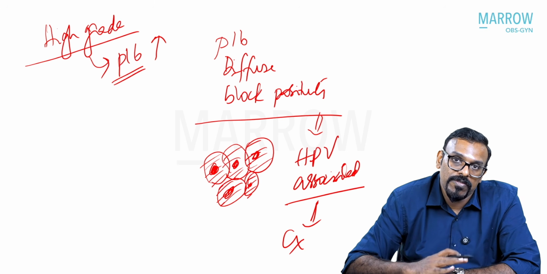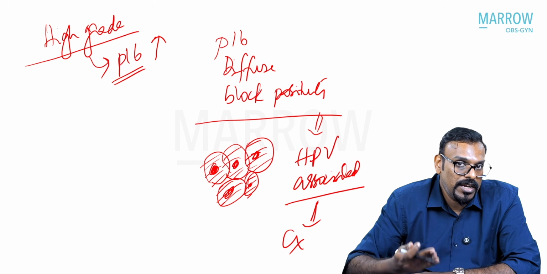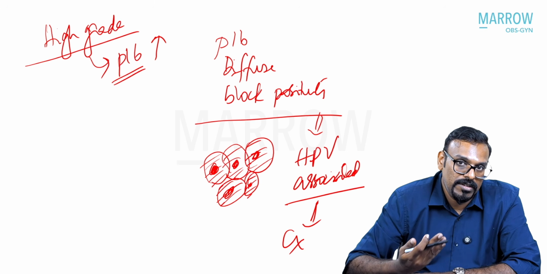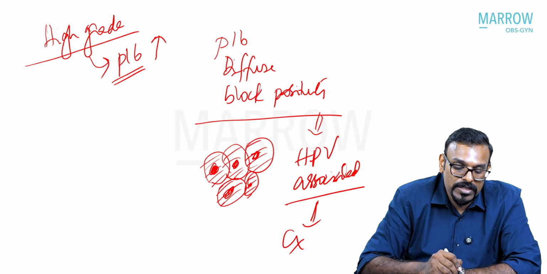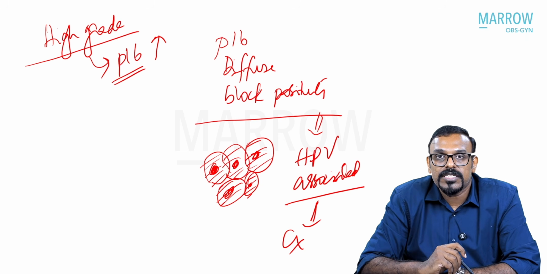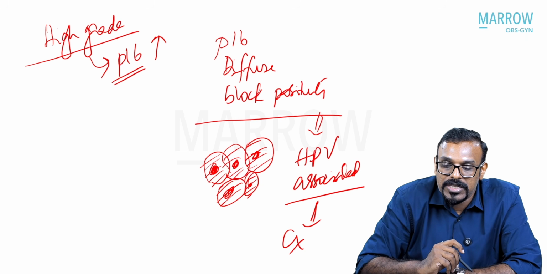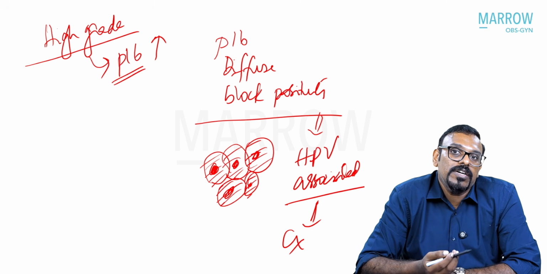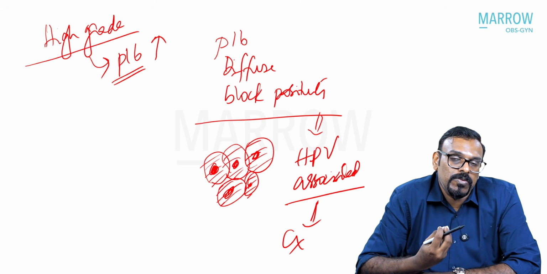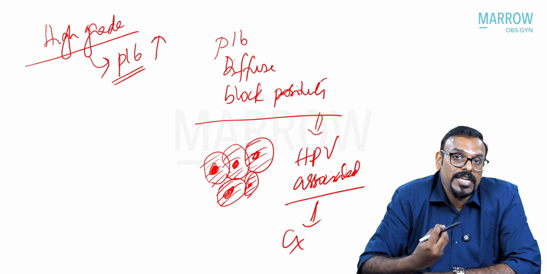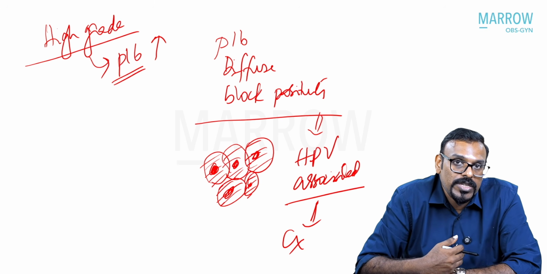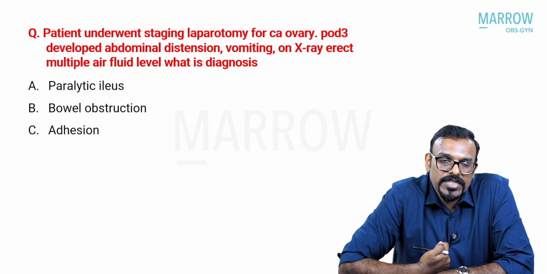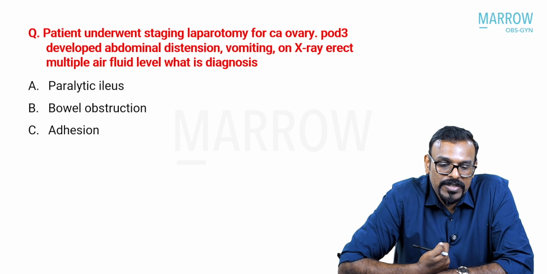So there is increased expression of P16 in any high grade kind of lesion. So maybe our previous case showed a tendency to be a high grade lesion. That is why the P16 is positive, and it does not mean that it is a cervical cancer or HPV association there. So unless you have the wording P16 diffuse block positivity, we don't consider this as an HPV associated cancer.